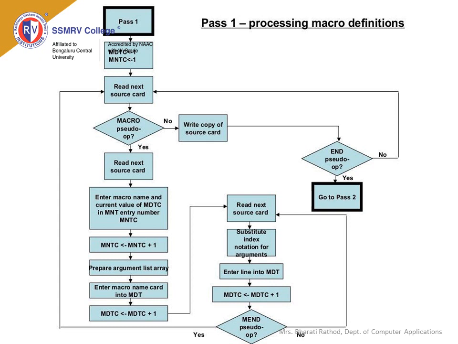Read the next line of the source program. Substitute index notation for arguments. Enter this line into the macro definition table. Increment the macro definition table counter by 1. Check for the MEND pseudo-op. If not present, repeat the steps. If MEND is present, read the next line of the source program.